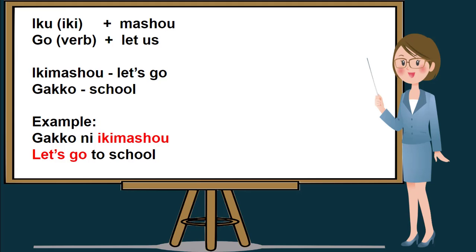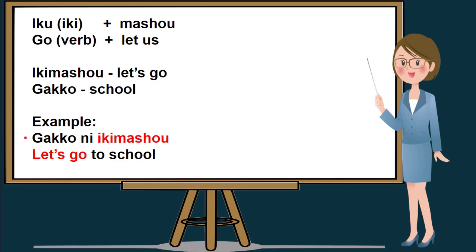For my first example, we will be using ikimasho or let's go and gakko, which means school. So in my first sentence, the subject is in the beginning of the sentence. And of course, we know that gakko means school. We will be using a particle ni before the verb ikimasho. So, gakko ni ikimasho means let's go to school or let us go to school.